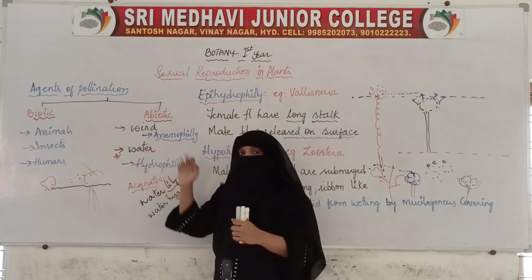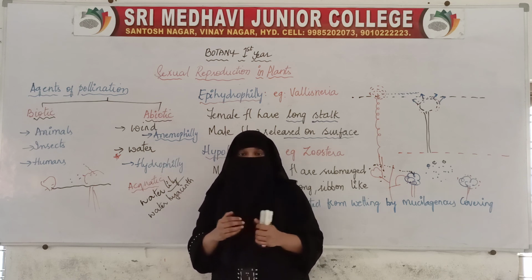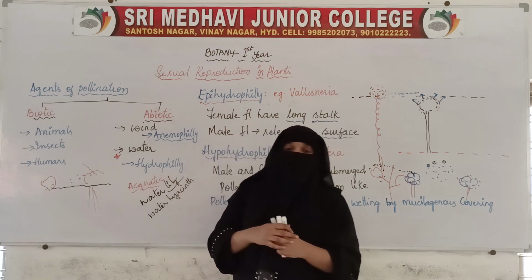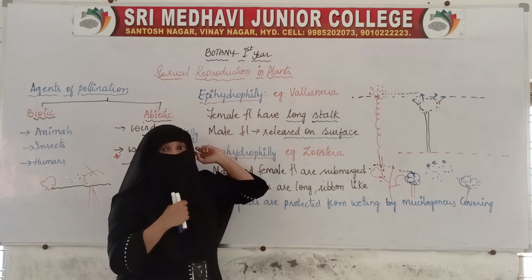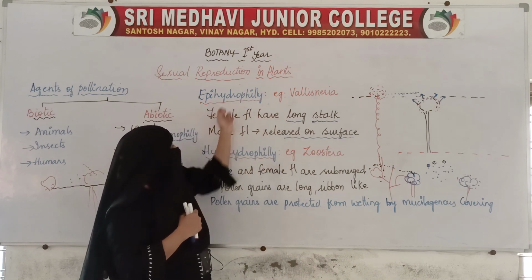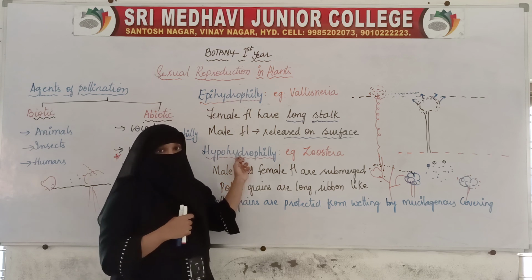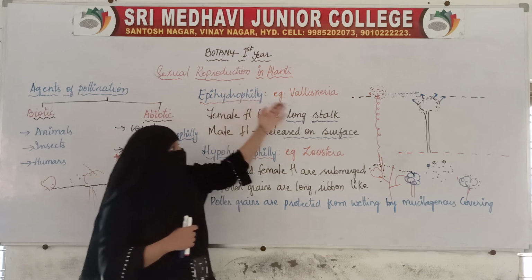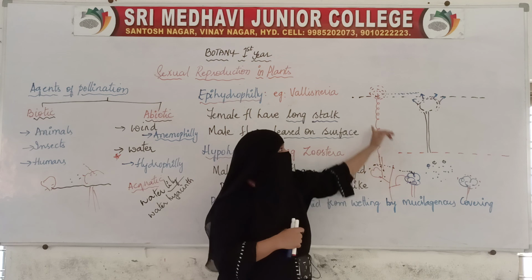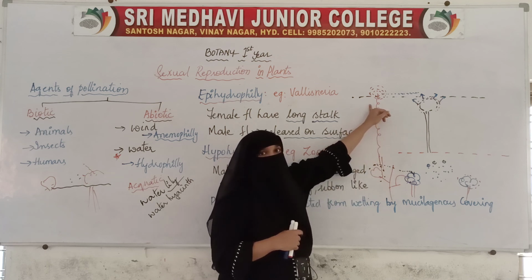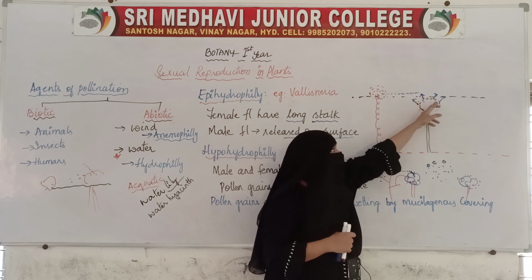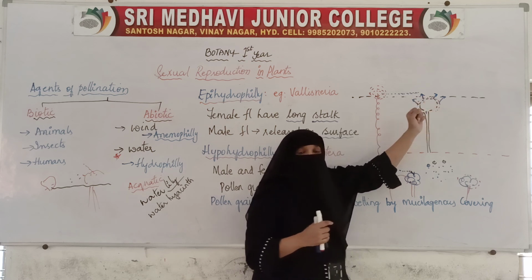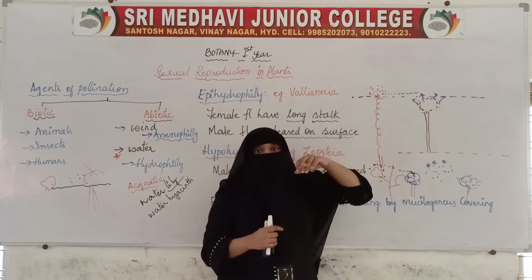When we come to water as the agency for pollination, it is of two types: epihydrophily and hypohydrophily. In epihydrophily, the female flowers have a long stalk, and the male flowers release the pollen grains near the surface of the water.